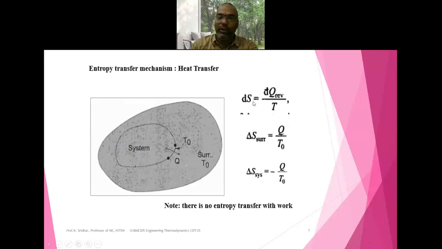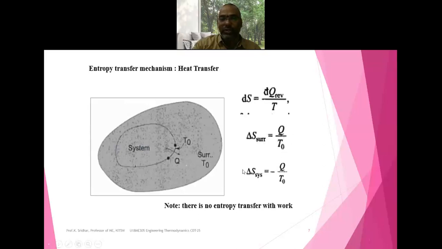The entropy formula is ds equals delta Q reversible by T, because whenever I keep the equal sign, I have to write reversible. So ds surroundings is Q by T naught.